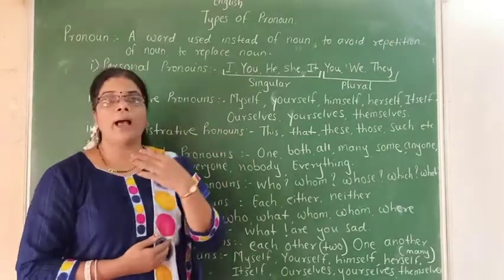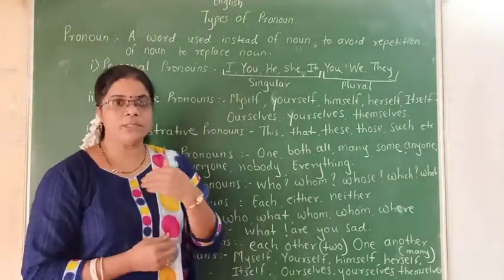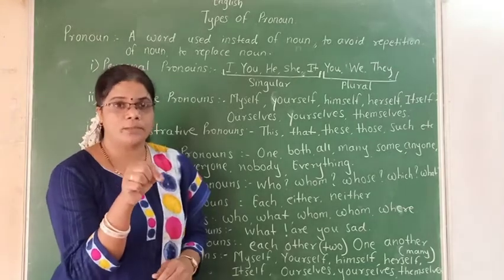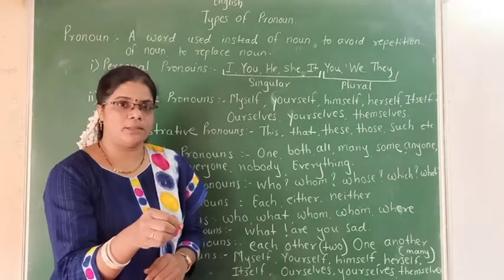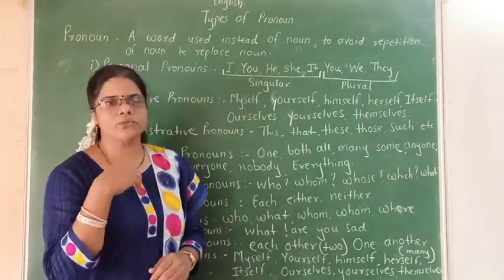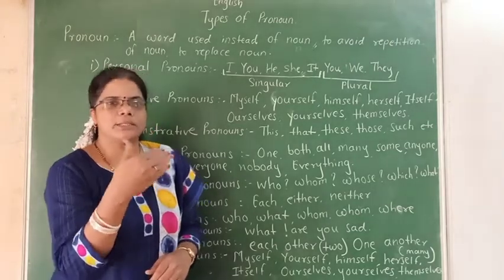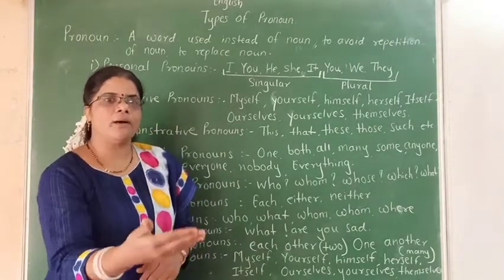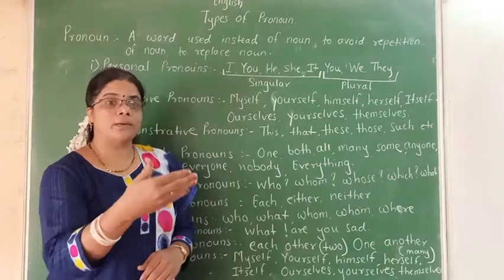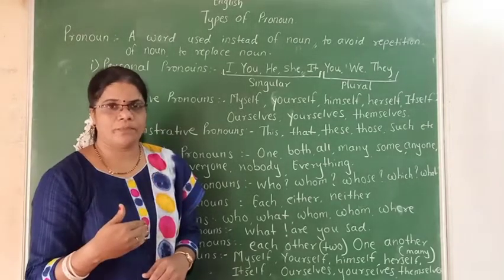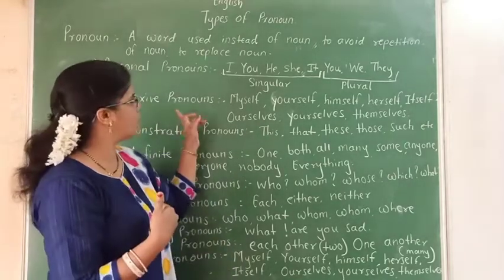For example, 'I hurt myself' means I have done the activity of hurting, and when the subject does that action and it reflects on that subject, it is called a reflexive pronoun.